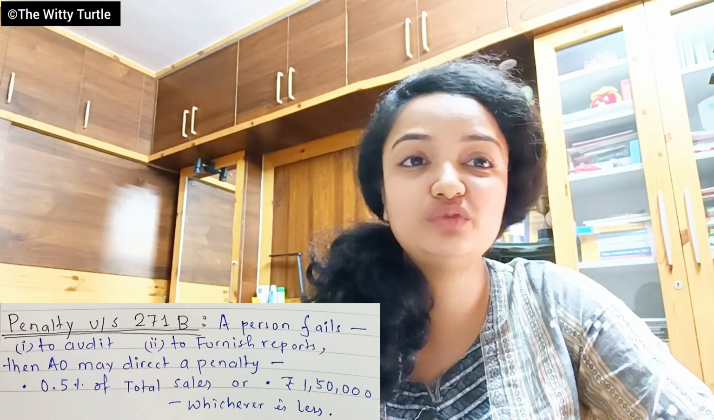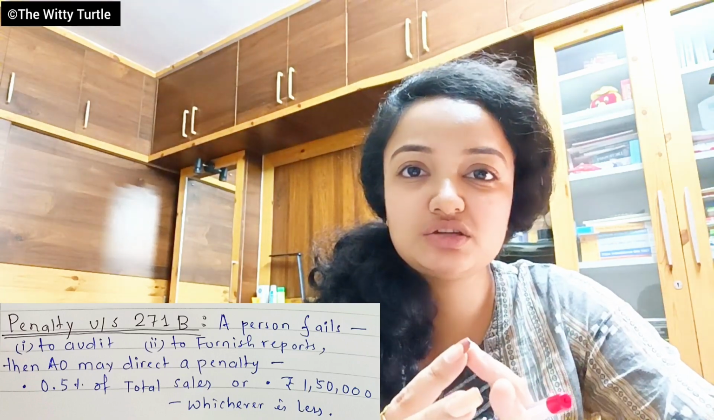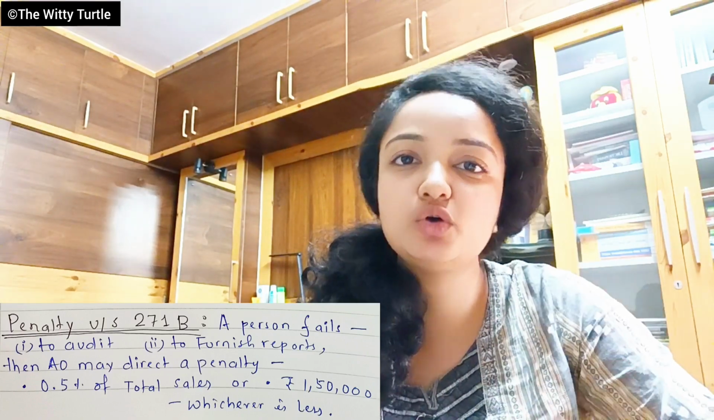So that was it for section 44AB. This was a very small and compact section because all the provisions mentioned here we have already studied before.